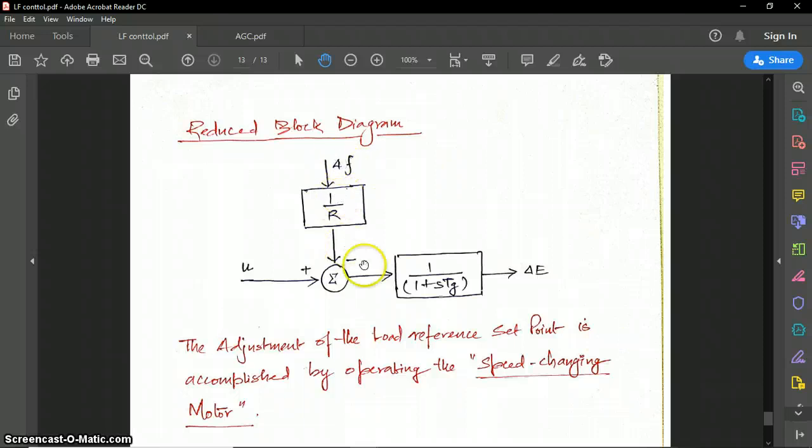In the previous system we had only delta F, 1 by R, 1 by (s plus Tg) and delta I. Right now we have a summer here, and we are subtracting this part, delta F times 1 by R, from u.